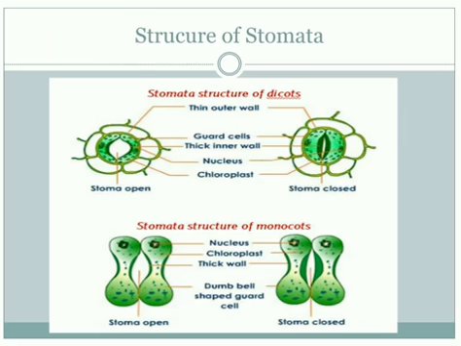Let us see here the stomatal structure of dicot. In dicot, it is kidney shaped, and in the other diagram, the stomatal structure of monocot, it is dumbbell shaped. That is the main difference between the dicot stomata and monocot stomata. In dicot stomata, the guard cell is kidney shaped, and in monocot stomata, the guard cell is dumbbell shaped. That is the only difference between dicot and monocot stomata.